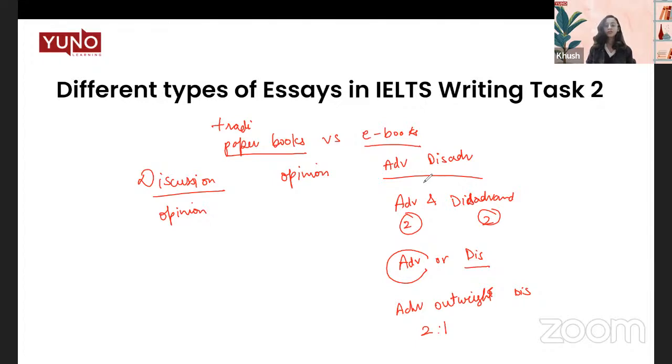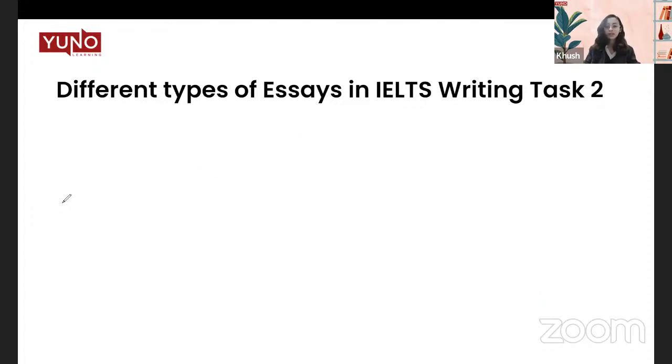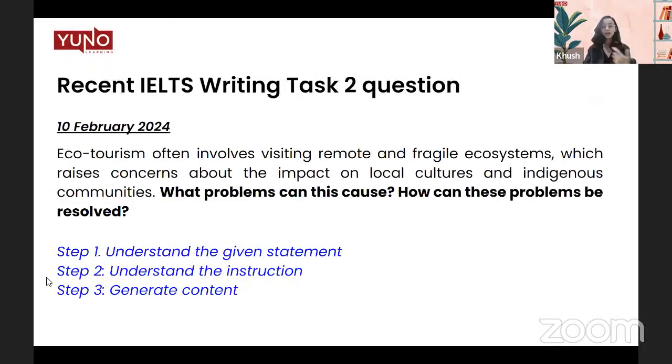So you can see how just depending upon the changes of instruction, the entire essay is taking form in a different way. Your paragraphs change, your number of paragraphs, in which paragraph you write what will change according to the instruction. That is why it is very, very important for you to familiarize yourself with the different types of IELTS essay that IELTS has conducted over the years and the approach that is required for each one of them. Now, the question that we have here was asked on 10th of February 2024 this year.